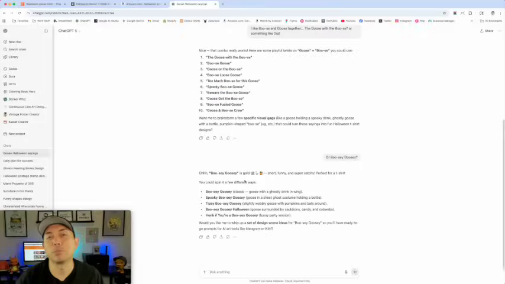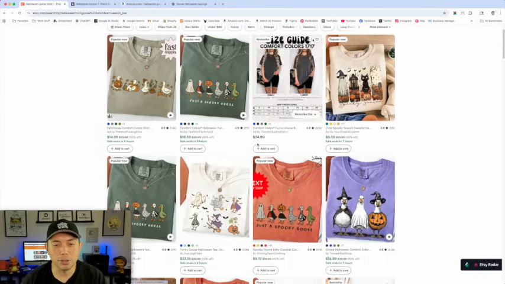So what would a Boosie Goosey be? In my mind, I'm thinking a goose that's also a ghost. So a goose covered in a sheet that looks like a ghost, and then we can put Boosie Goosey around there and maybe some bats and things like that, right? We didn't see any of those Boosie Goosey. This is a new one, right?